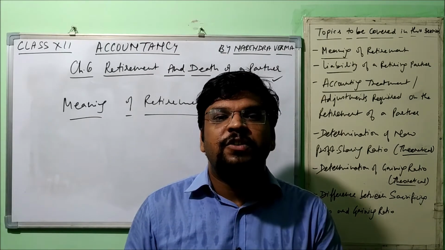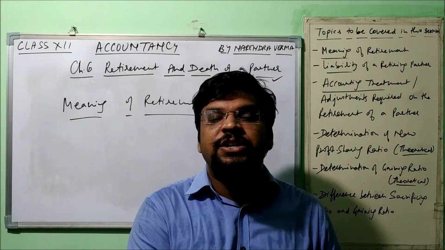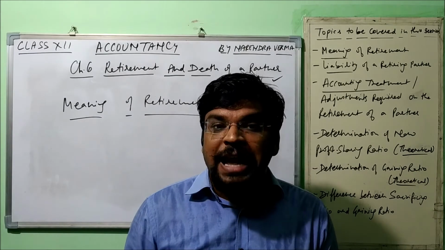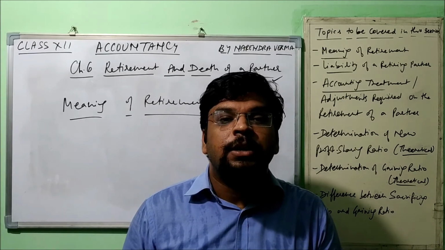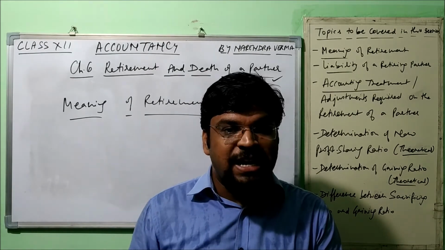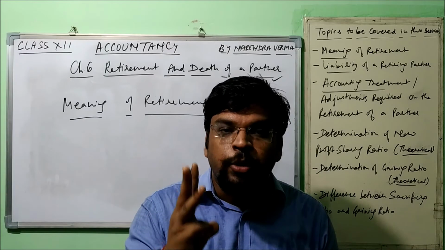Say for example there were 4 partners and one retires. So when he retires, the other 3 are going to continue. In that case the agreement which had the names of 4 will come to an end and a new agreement will be formed including the names of only 3, right?